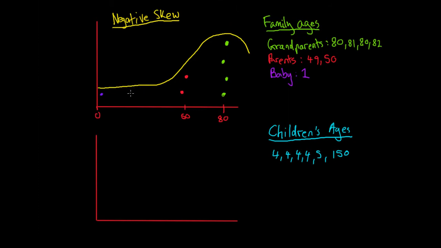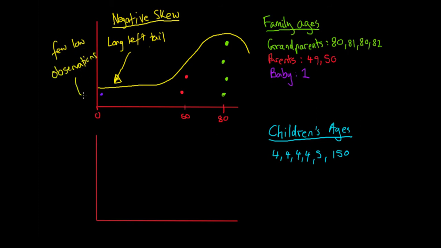The first one is that it's got a very long left tail, which we've got here, with most of our observations being at our right. The other one is that there are few low observations.